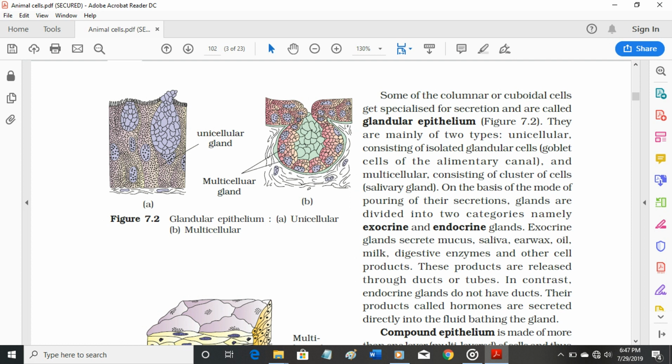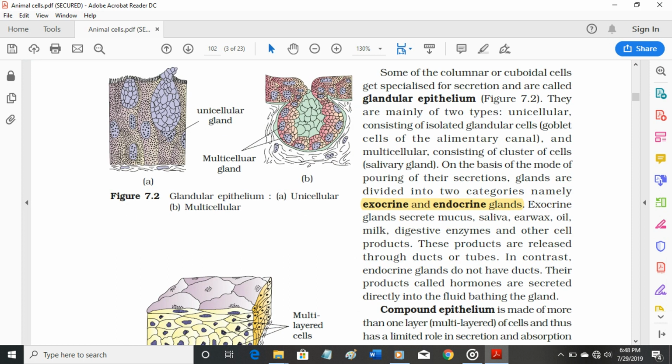On the basis of the mode of pouring of their secretions, glands are divided into two categories, namely exocrine and endocrine glands. Exocrine glands secrete mucus, saliva, earwax, oil, milk, digestive enzymes, and other cell products. These products are released through ducts or tubes. In contrast, endocrine glands do not have ducts. Their products called hormones are secreted directly into the fluid bathing the gland.